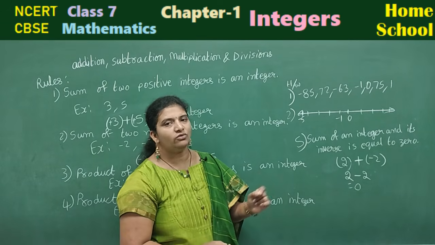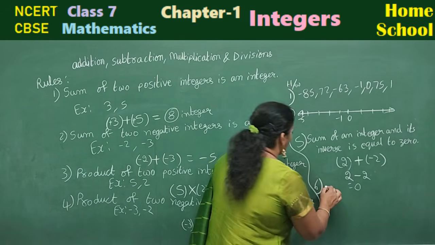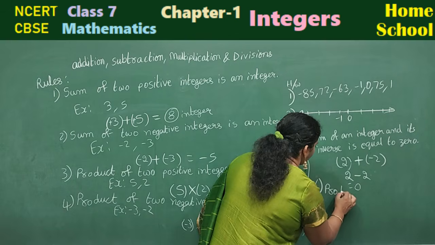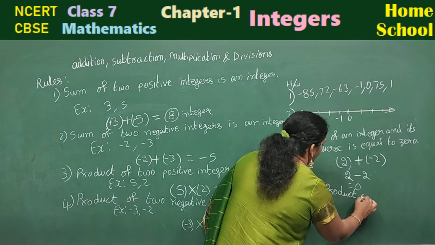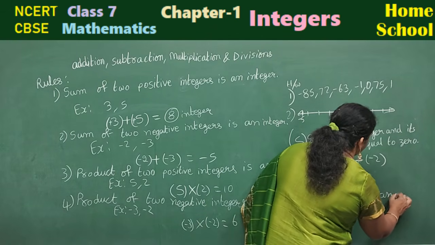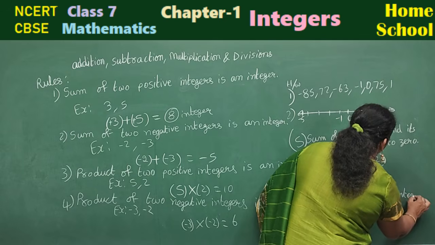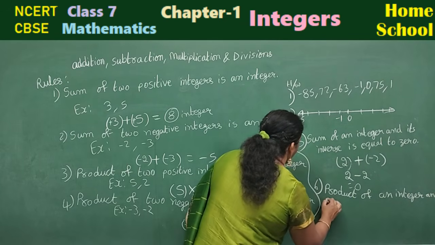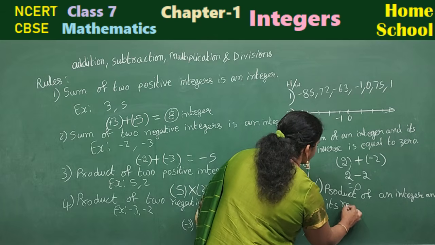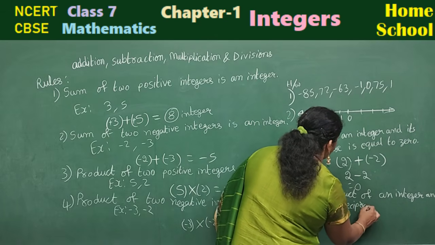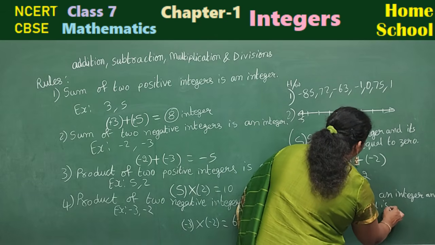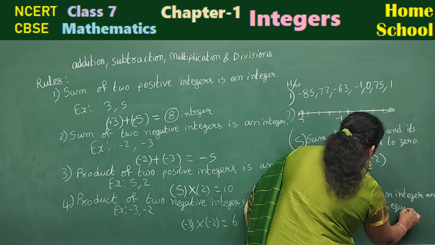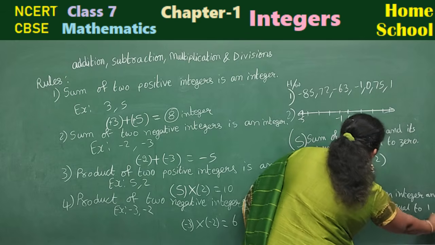In the same manner, we go with the last rule. Product of an integer and its reciprocal is equal to 1.